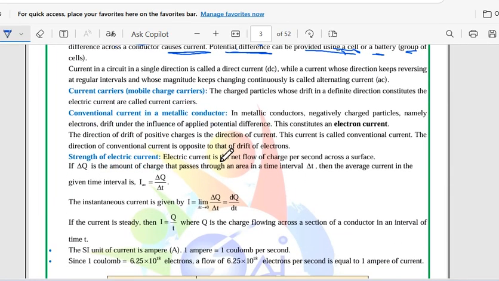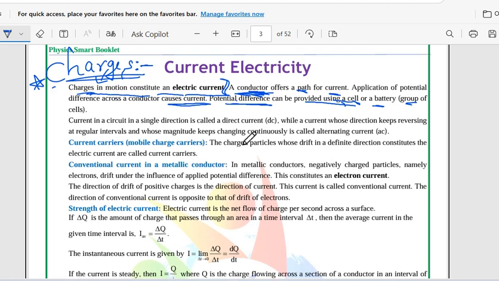I have told you that charges in motion constitute an electric current. So, a conductor offers a path for current. Application of potential difference across a conductor causes current. The potential difference can be provided using a cell or a battery. Battery in the sense a group of cells.